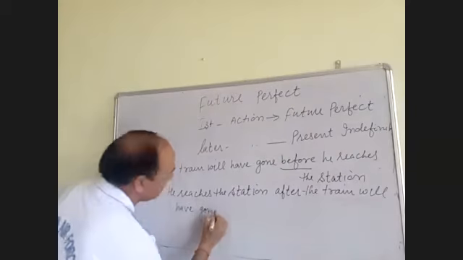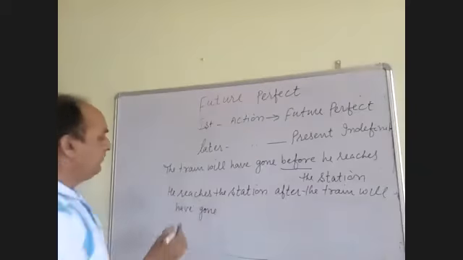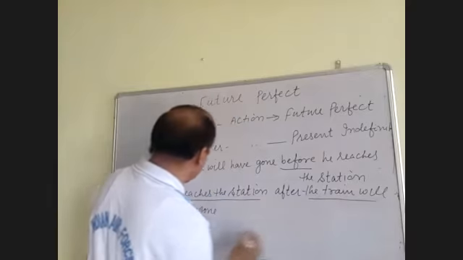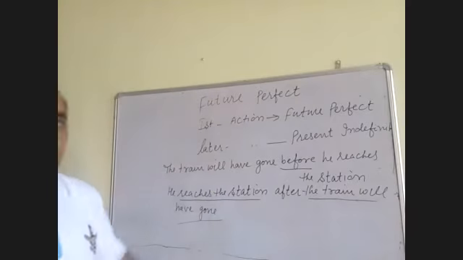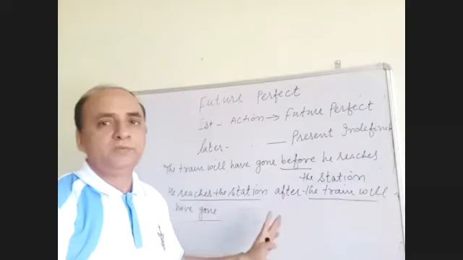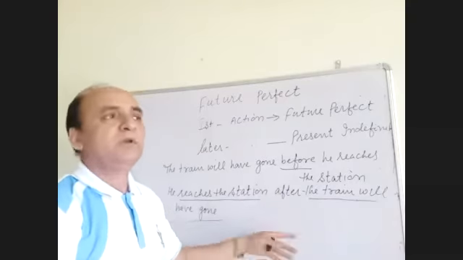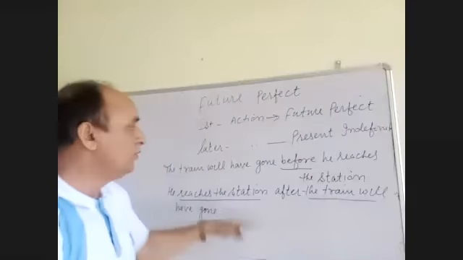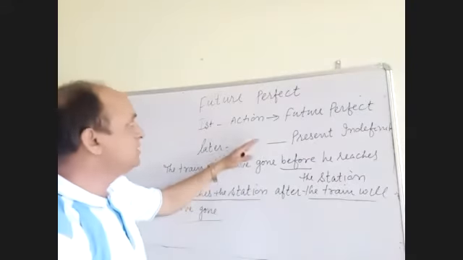Same, will have left, will have gone. What we are talking about is in present tense and it is a combination with the future. Whereas in past perfect, it was a combination with the past indefinite. It will be helpful in your fill in the blanks if you know the rules. Okay, so this is future perfect.